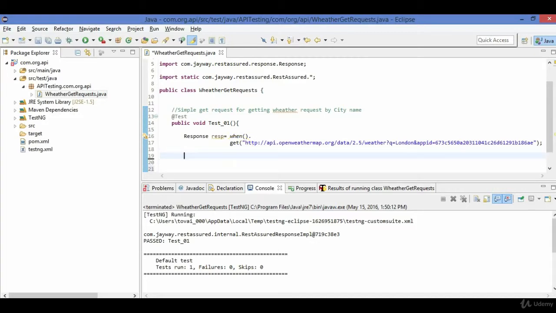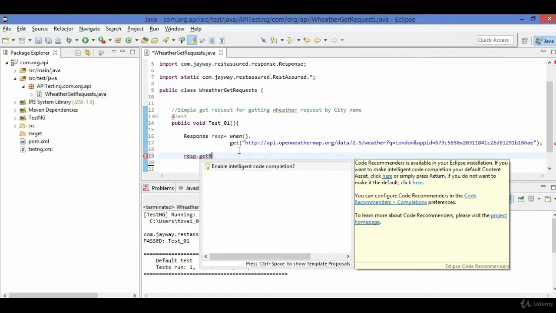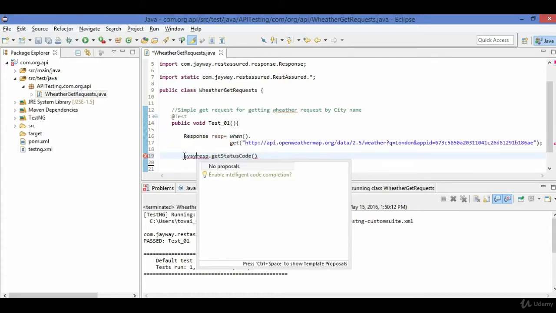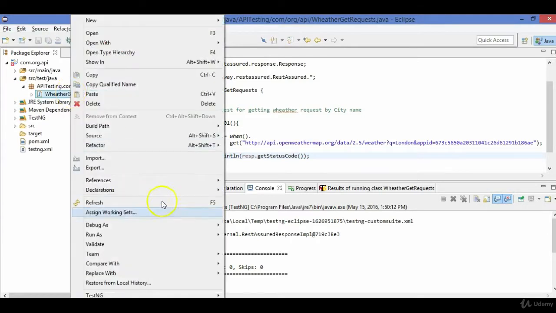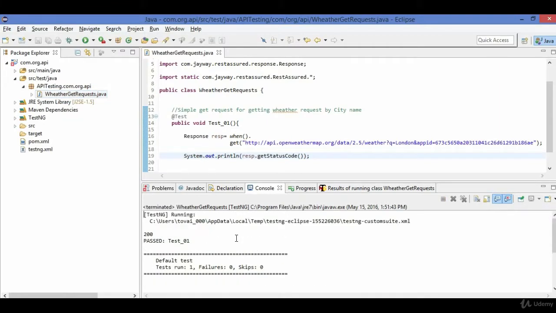Okay. So now from this response, we want to check if the status code returned is right or wrong. So you can write response dot get status code. What this will do is find the status code from this response, and let's print it. Let's print this status code and see what it's giving. Save this and execute now. It is giving me 200.